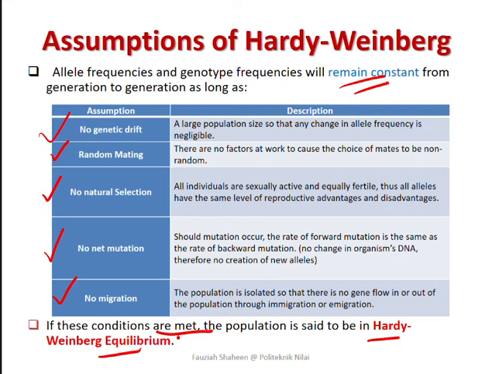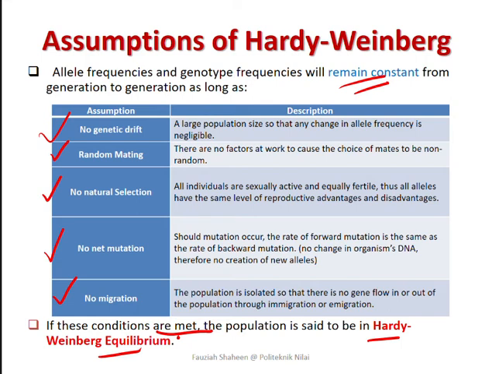Okay, random mating. In a population at equilibrium, mating must be random. In assortative mating, individuals tend to choose mates similar to themselves. For example, large blister beetles tend to choose mates of large size, and the small beetles tend to choose partners of smaller size juga lah. So yang small nak dengan yang small, yang large nak dengan yang large size. So this is non-random mating bila dia ada preferences. When individuals have preferences of what their partner should be, then it's no longer random.